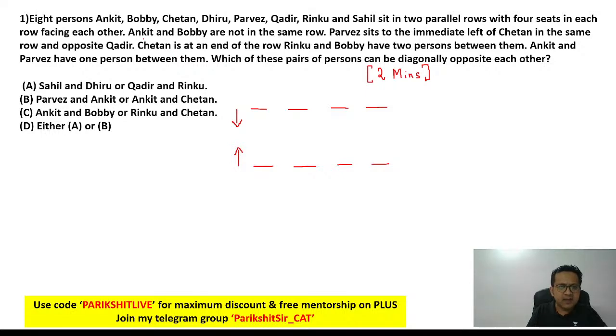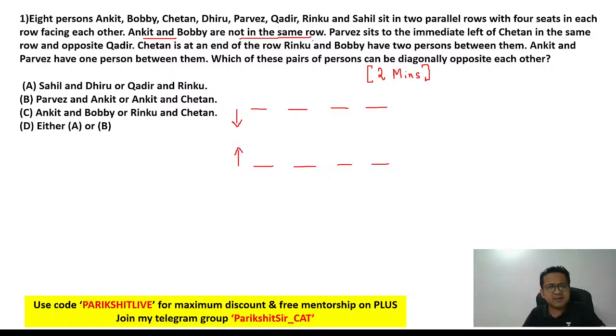First line, they are saying A and B are not in the same row. Now, think about it. There are many possibilities out here. A and B in two different rows. But for me to put it in the diagram, it's difficult. Just by reading that sentence, putting it in the diagram at this point is difficult. So I'll hold on. Probably not the best statement to get started with.